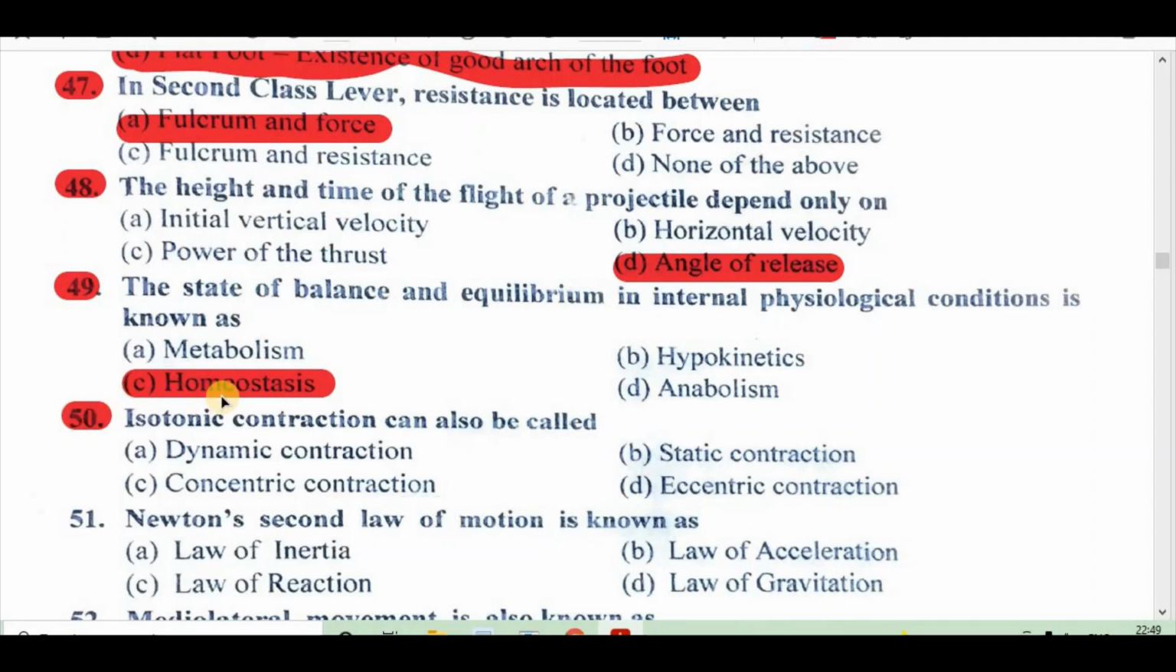Question 50. Isotonic contraction can also be called A, dynamic contraction, B, static contraction, C, concentric contraction, D, eccentric contraction. Right answer is A, dynamic contraction.